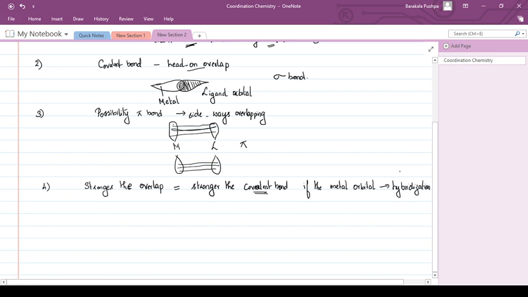A hybrid orbital has better directional characteristics than an unhybridized one. So always the bond can be very strong between the metal and the ligand in a complex if the metal orbitals overlapped are a result of hybridization.